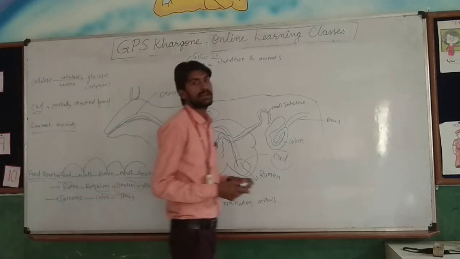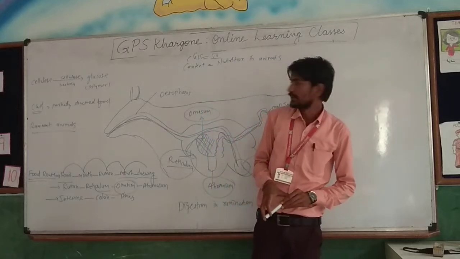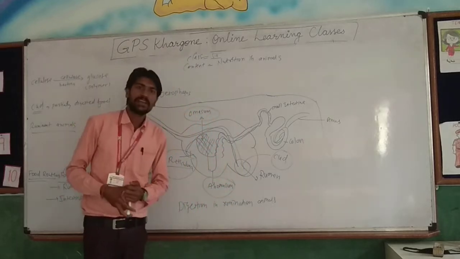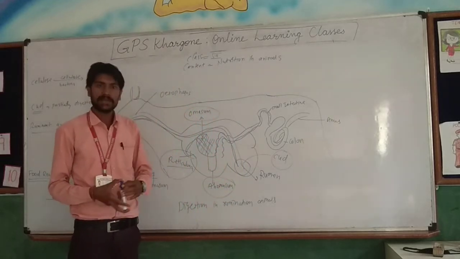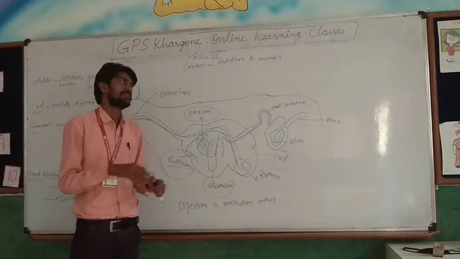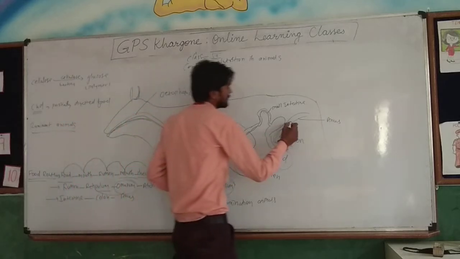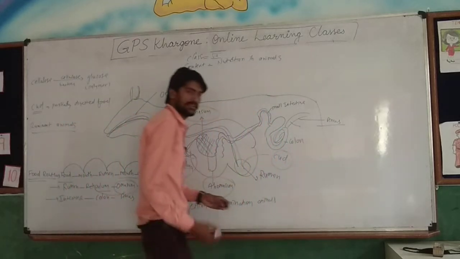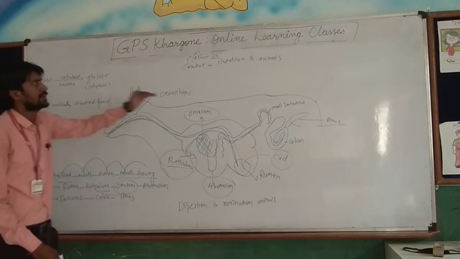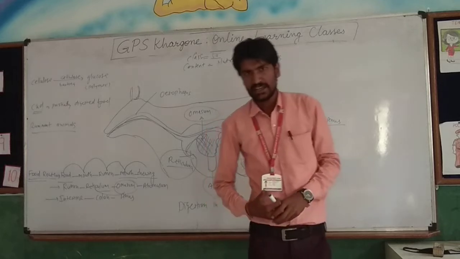All the nutrients will also be absorbed by the cells of their body. These cells absorb the food, which is considered energy or nutrients. That nutrient will be absorbed and sent to the blood vessels, and those blood vessels are spread throughout their body. Then the undigested food will go to the anus. So students, in this way we can say that this is the digestion in ruminant animals, which are grass-eating animals.